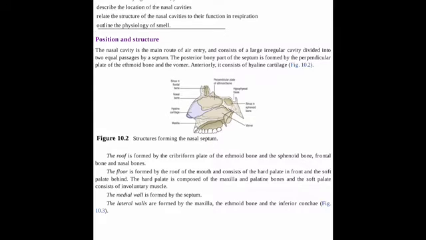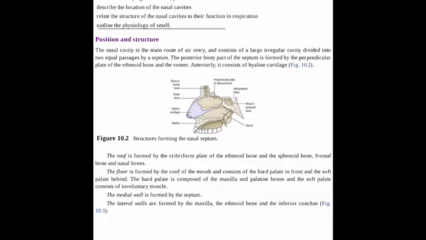First come the nose and the nasal cavity. This is the first part of the respiratory tract, and it is the main route of air entry. It is a large irregular cavity that is divided into two equal passages by a septum. There are various openings into the nasal cavity.